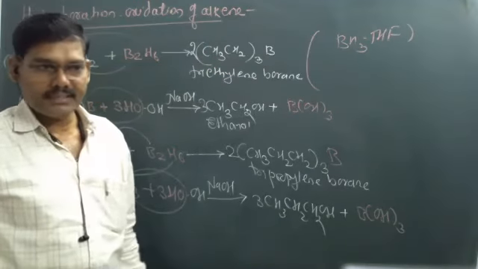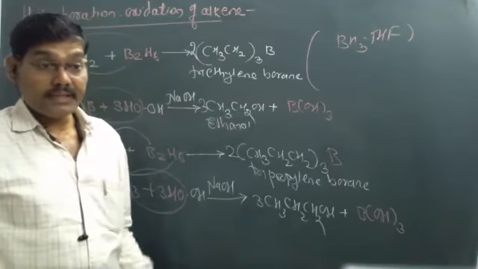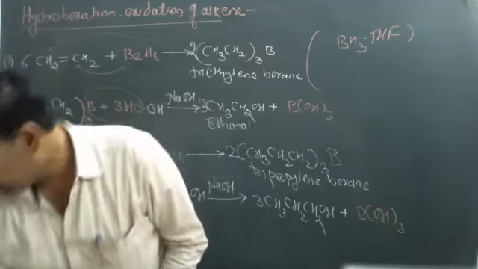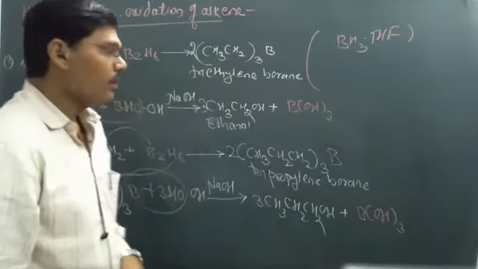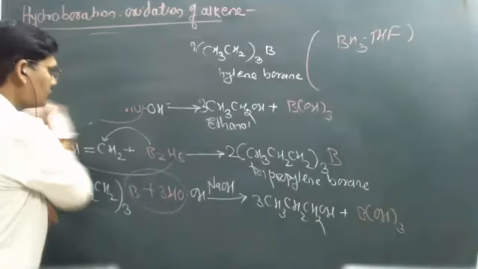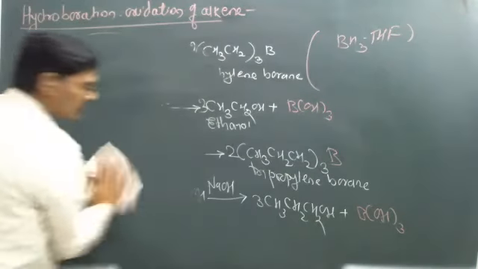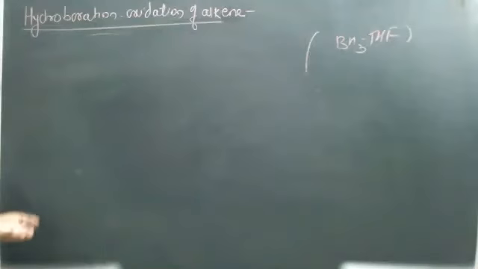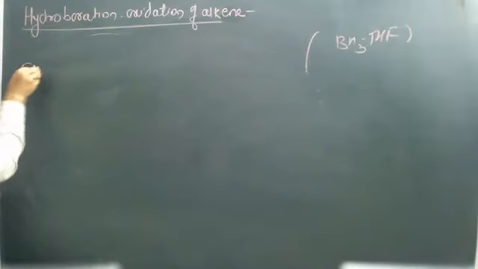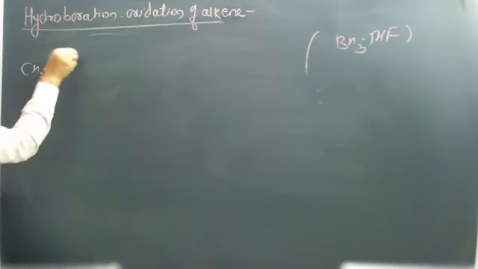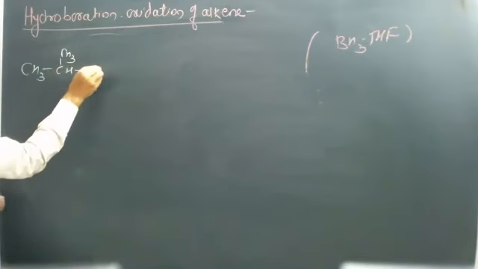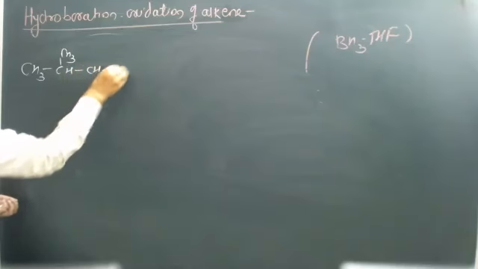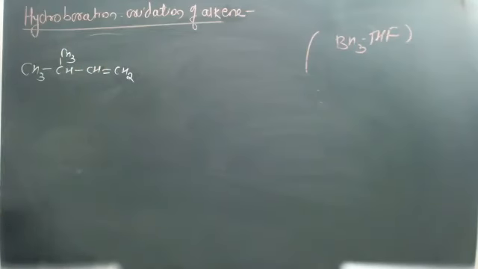Also, secondary or tertiary alcohols can be prepared, but the addition takes place according to the anti-Markovnikov rule. See one more example: (CH3)2CH-CH=CH2.